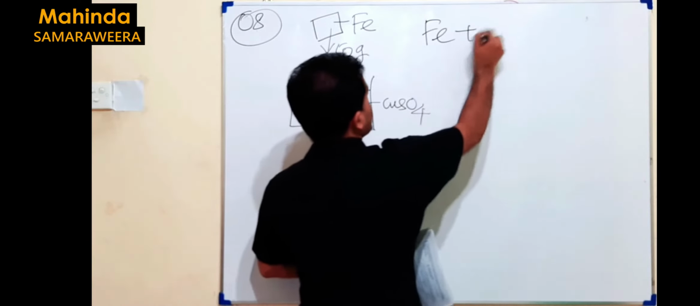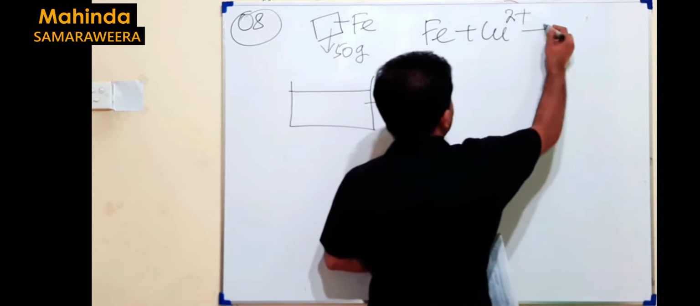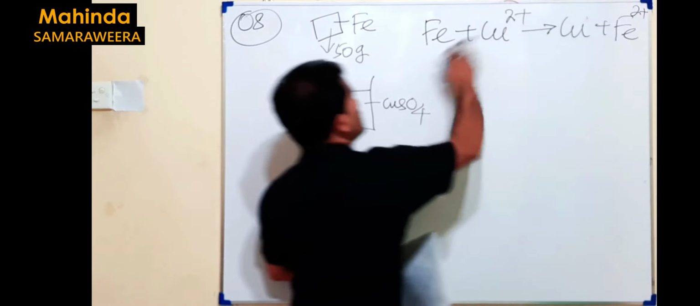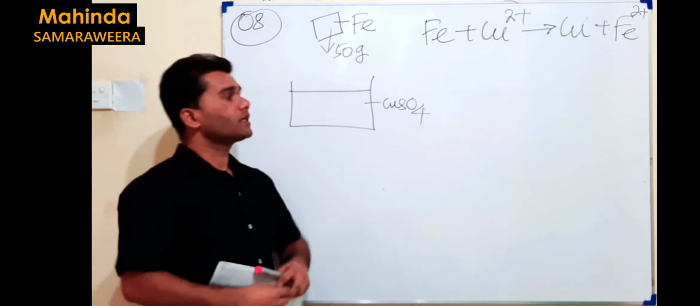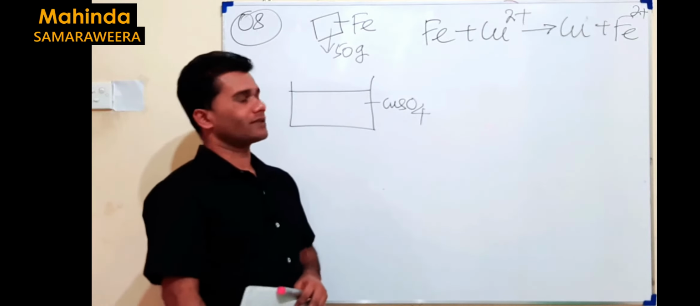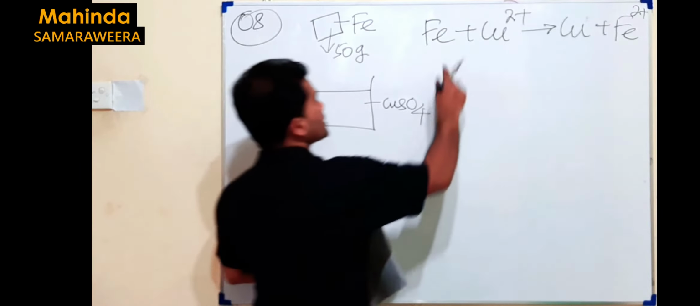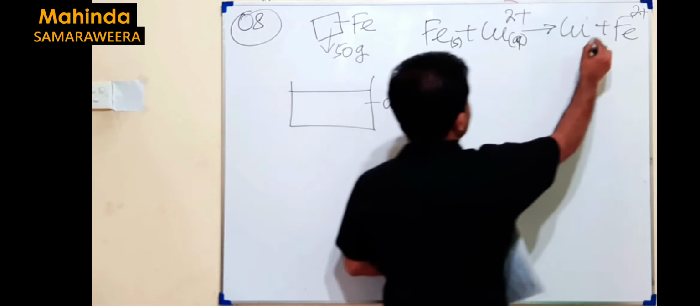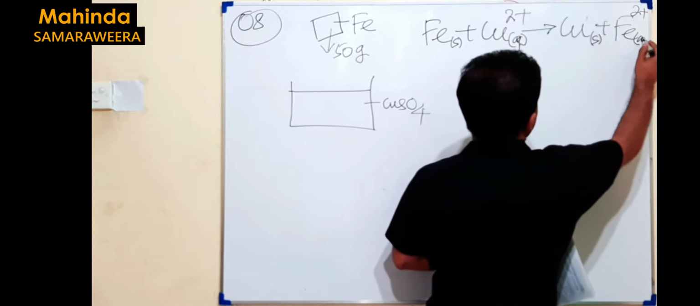If iron will react with copper 2 plus like this, iron will oxidize but copper will reduce. Now this is the balanced equation. It's balanced in terms of atoms and the charge wise also. The physical state of Fe here should be solid. Copper 2 plus, it's aqueous form. This is solid. This is again aqueous form.